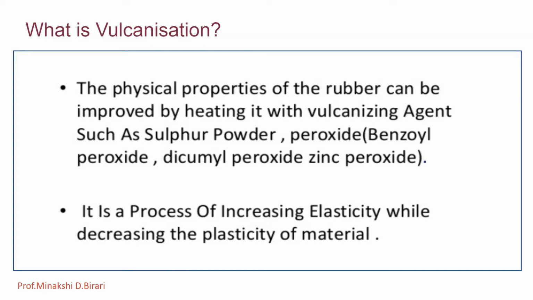The vulcanizing process consists of heating the crude rubber with sulfur, which is a vulcanizing agent, to a high temperature, and the sulfur combines chemically at the carbon-carbon double bond in the rubber molecule, and stiffening of the rubber occurs by cross-linking. So vulcanization is a process of increasing elasticity while decreasing the plasticity of the material.